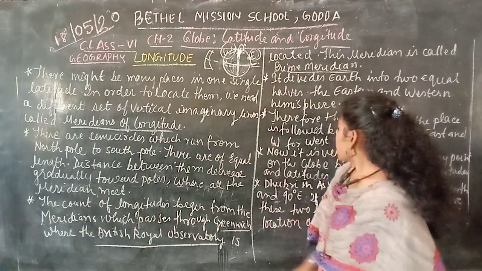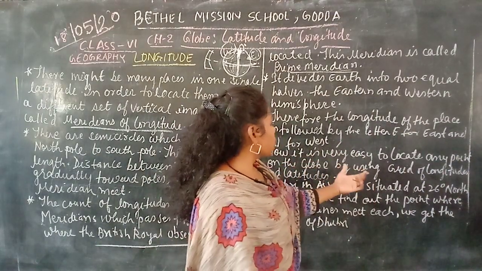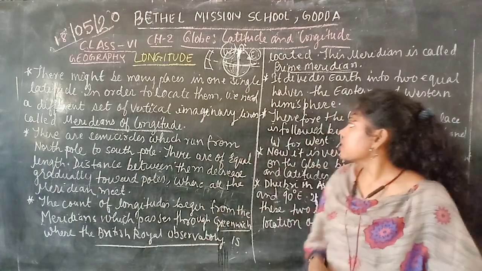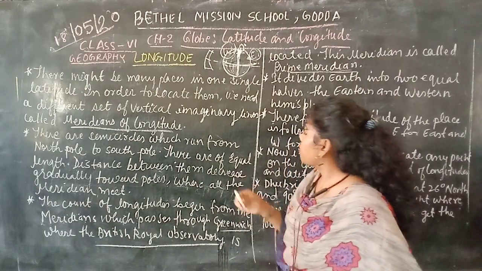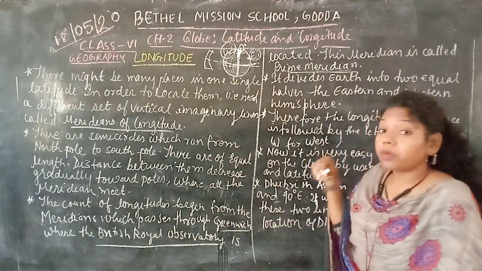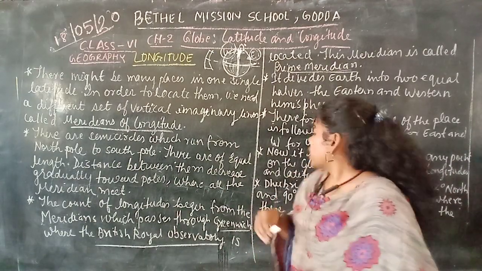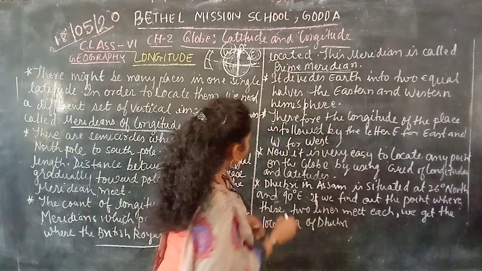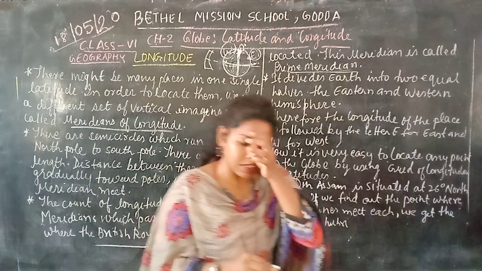So now it is very easy to locate any point on the globe by using a grid of longitude and latitude. It is very easy to locate any place on the earth's surface. Here an example is given. Dhubri is a place in Assam.